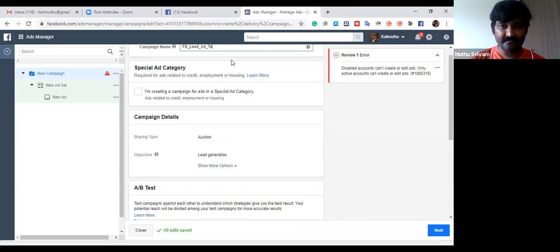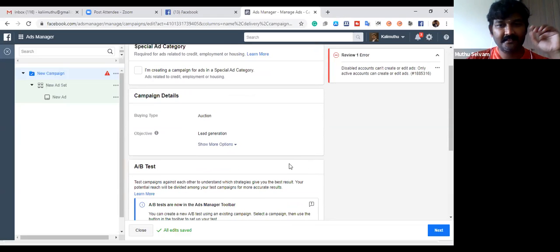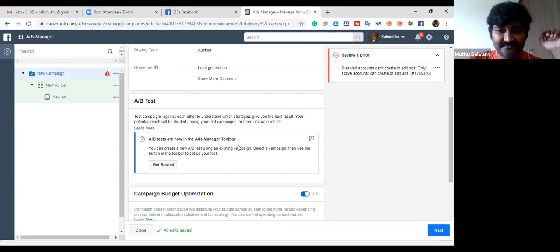Yeah, lead campaign name. I'm going with Facebook lead ad, Facebook ad lead generation. Okay, yes, lead ad generation. Yes. Don't touch anything else here. Come to the bottom. Here lead generation is selected by default. Then slowly come down.